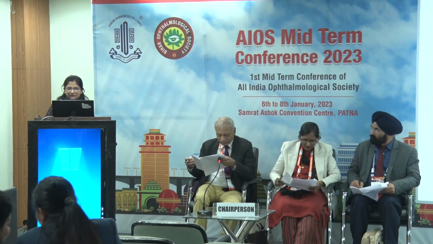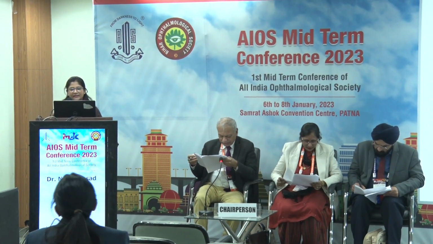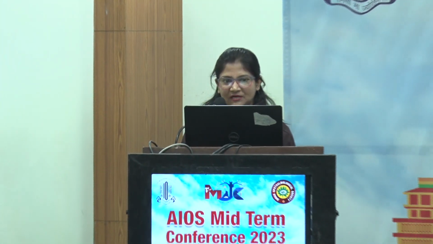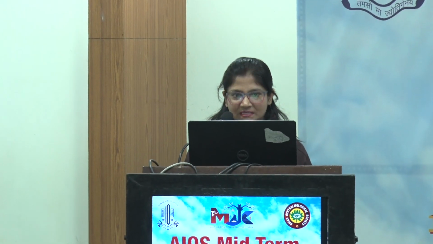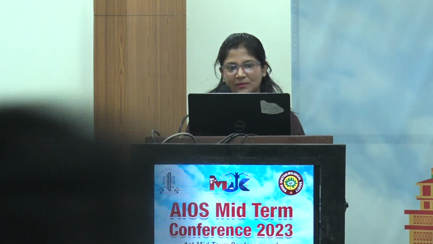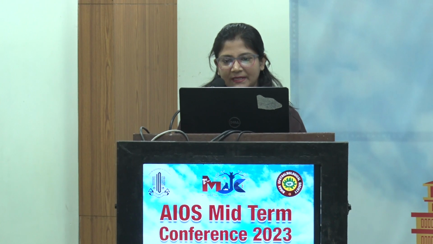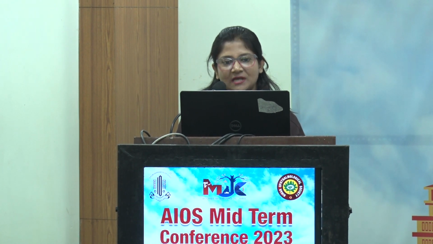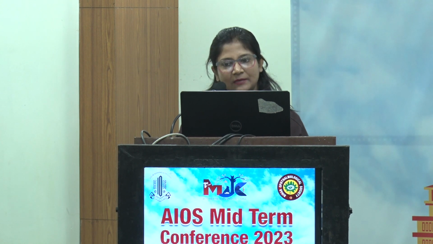Fetal hemoglobin and development of retinopathy of prematurity in preterm babies. So ROP is a multifactorial disease primarily affecting the premature retina of infants. Apart from birth weight, gestational age and oxygen, there are multiple biomarkers that can affect the development and course of ROP. One such biomarker is fetal hemoglobin, which is predominantly present in neonates at birth.